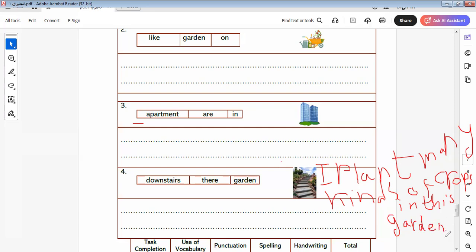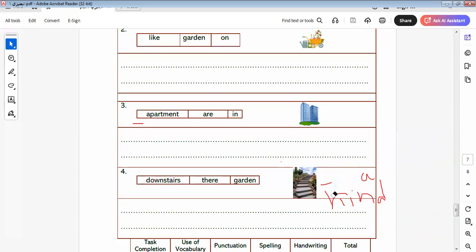And put a full stop at the end of the sentence. Okay, you say here: I live in a big home surrounded by a garden. I plant many kinds of plants in this garden. The garden is very big and so on. You can write more about this topic. Okay, let's go to another item here.